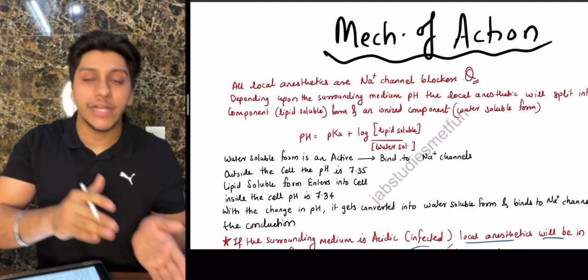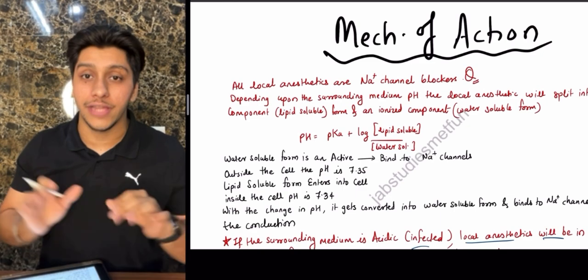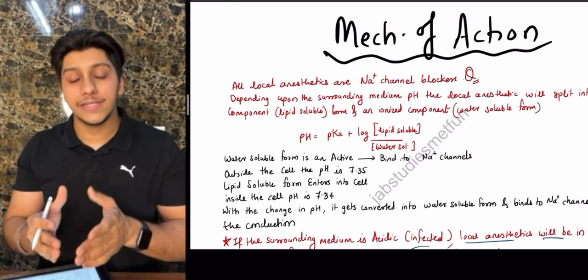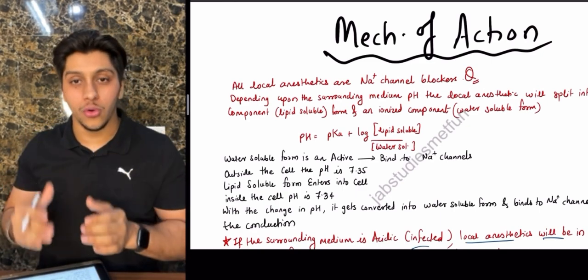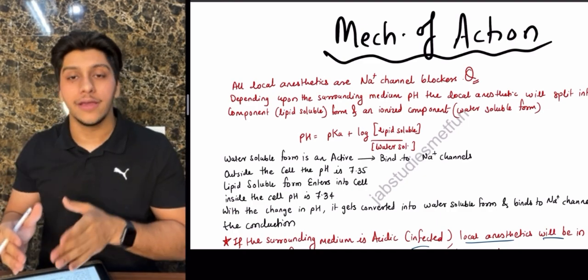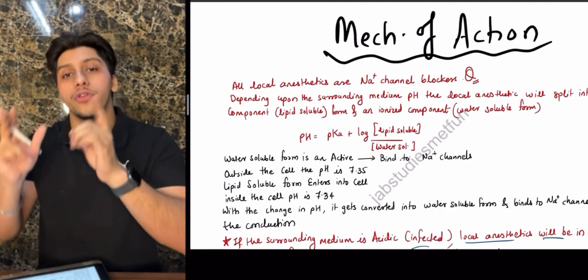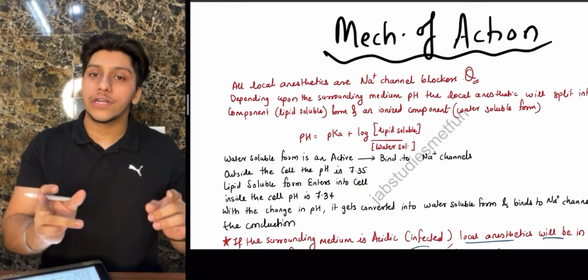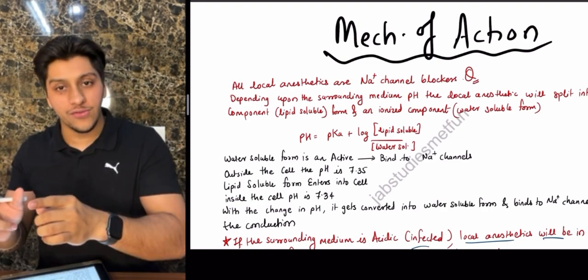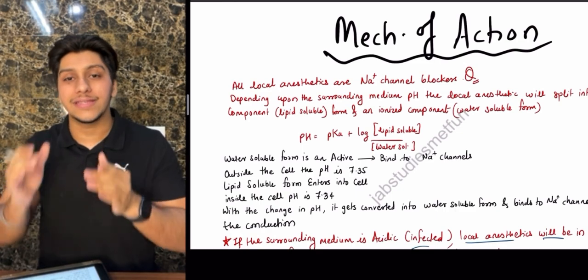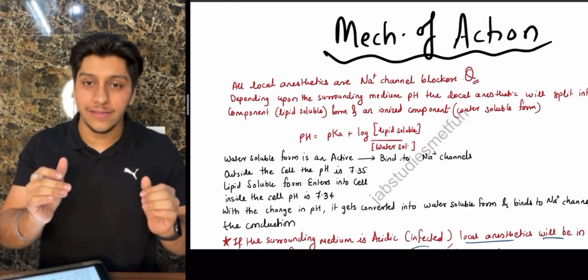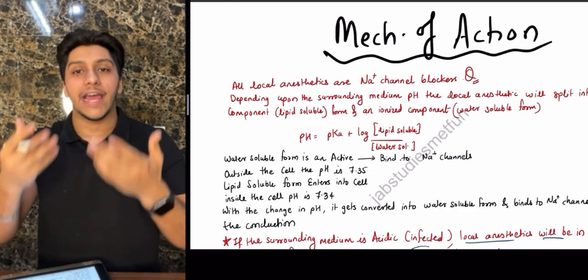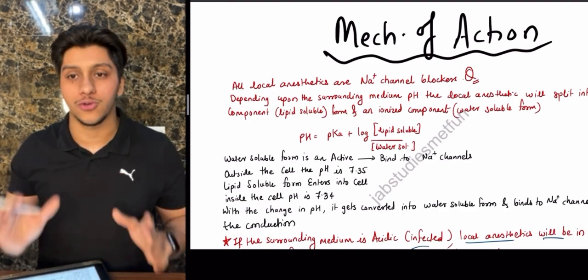Now why is this happening? Whenever it goes into the cell, only then is it getting activated, only then is it getting ionized. The reason is that within the cell the pH is low, which means it is more acidic. That is why it converts from the non-ionized to the ionized form. So if they ask you what the mechanism is, it is conversion from non-ionized to ionized form within the cell, where the pH is lower and more acidic, which activates it, and thereby it blocks the sodium channels.